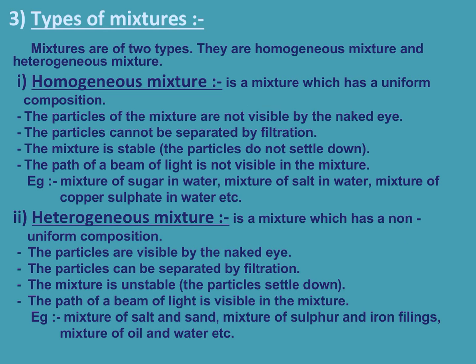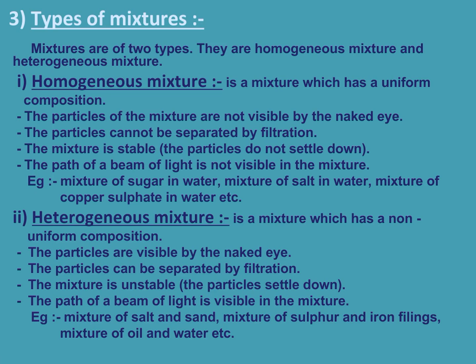Types of mixture. Mixtures are classified as homogeneous and heterogeneous on the basis of their physical properties or composition. The first one is the homogeneous mixture. It is a mixture which has a uniform composition, and the particles of the mixture are not visible by the naked eye. The particles cannot be separated by filtration. The mixture is stable, that means the particles do not settle down. The path of a beam of light is not visible in the mixture.